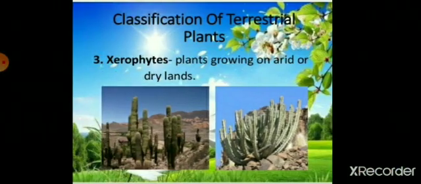So children, the third category of plants is the xerophytes. They live on land in a dry climate, having scarcity of water, as in the desert.